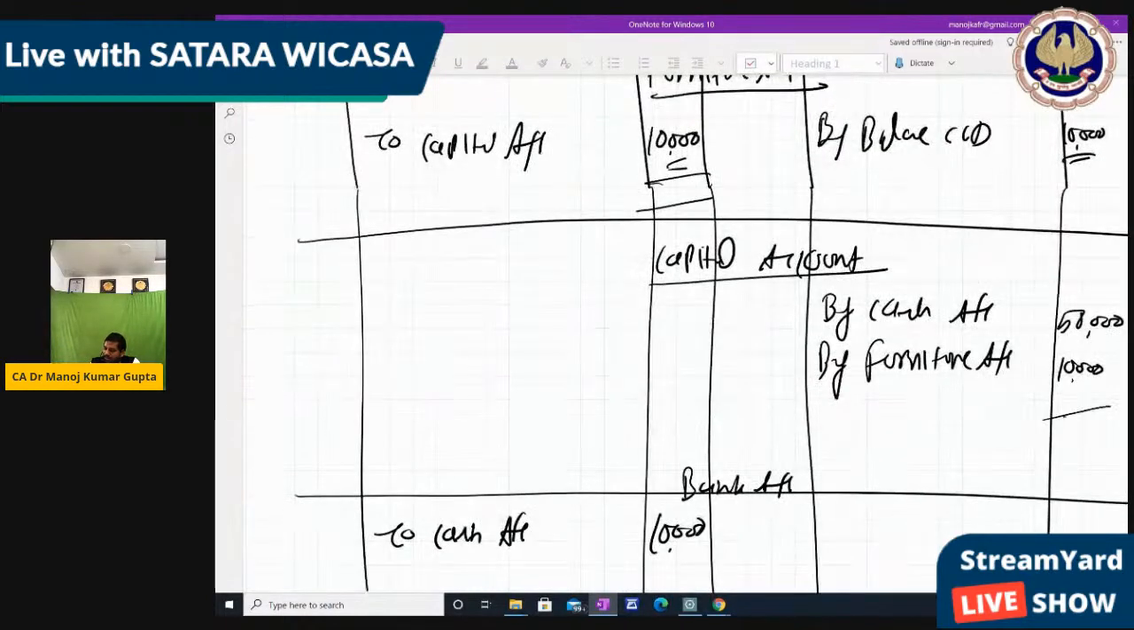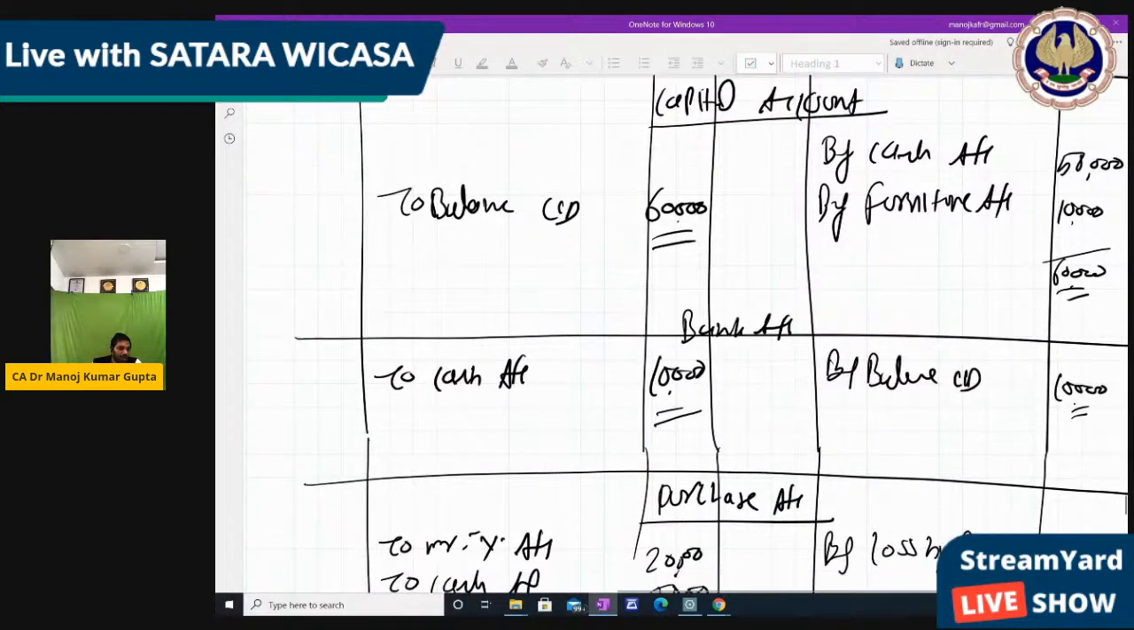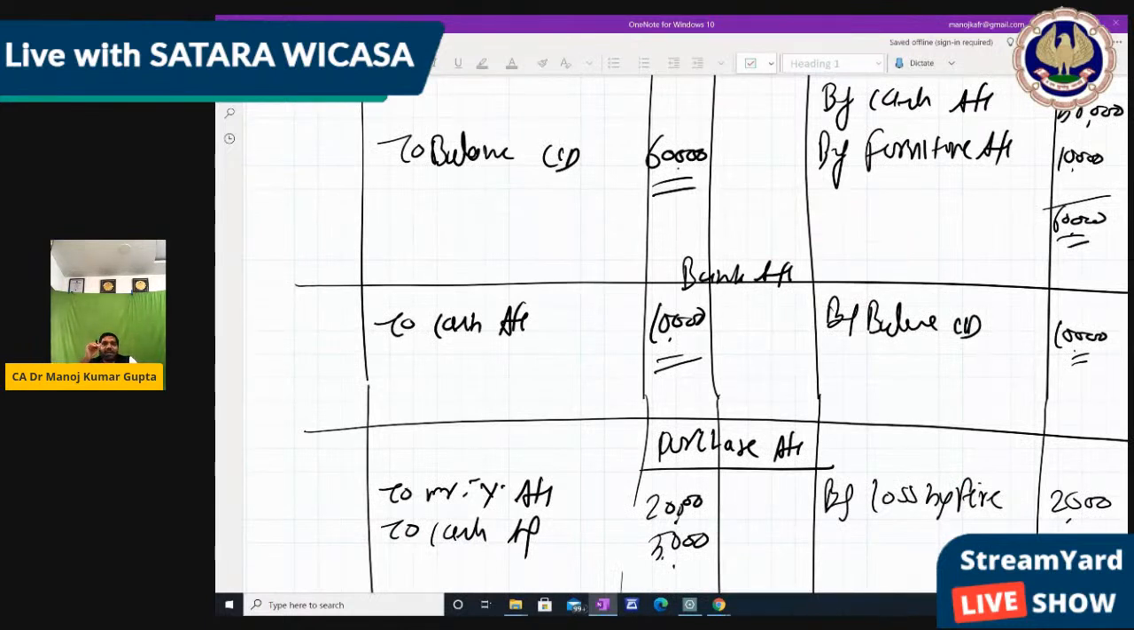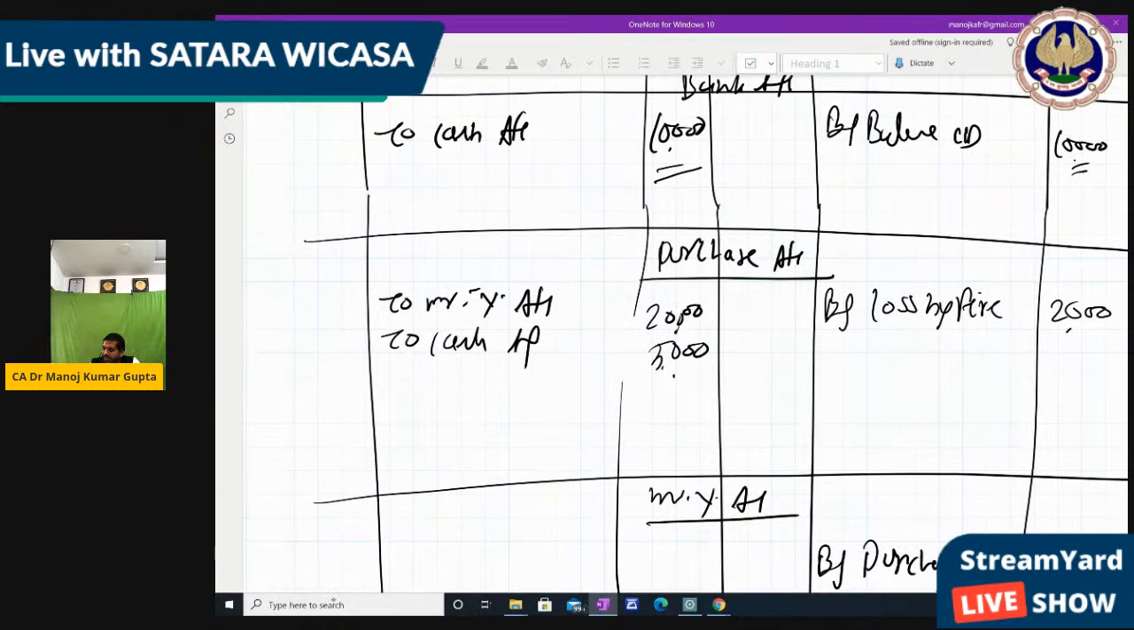Capital account, to balance carry down 60,000. Bank account, by balance carry down 10,000. In the next year, if we want to transfer, then it will become by balance brought down. Whatever, like by balance carry down, the next year to balance brought down. So next year it will be transferred. But we are starting a new business, that's why there is no opening balance. But from next year there is an opening balance. Or next month maybe, if we are making the closing on a monthly basis.